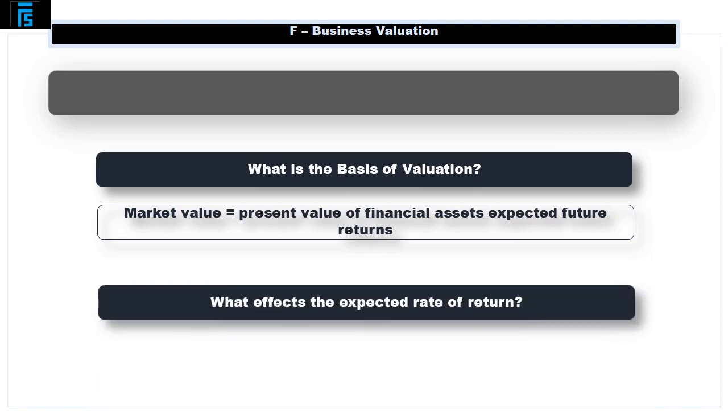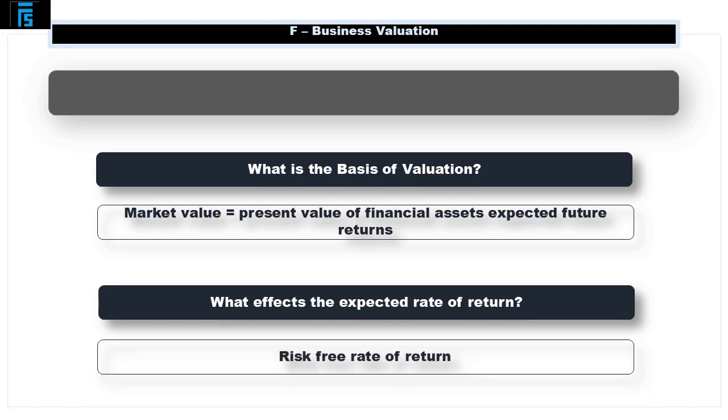What affects expected rate of returns? As I have said before in earlier videos, the risk-free rate of return affects the expected rate of return. This will set the boundary for what is the minimum return investors expect. If banks offered a 10% return for monies held on deposit, then investors would expect to receive more than 10% return for their investment.